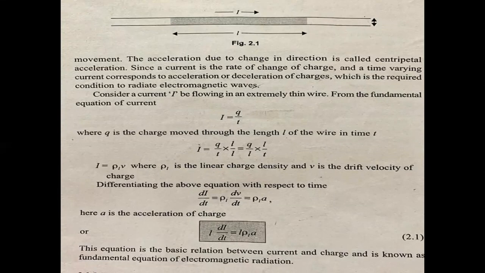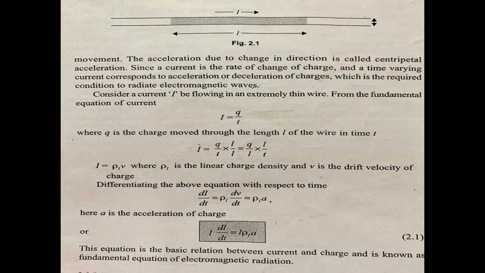Now, let us see how an antenna radiates electromagnetic energy. Let us see the fundamental equation of radiation, and how the radiation is possible from an antenna. Generally, electromagnetic radiation is produced whenever electric charges accelerate or decelerate. That is, when they change either their speed or direction of their movement. Mainly, the acceleration due to change in direction is called centripetal acceleration.